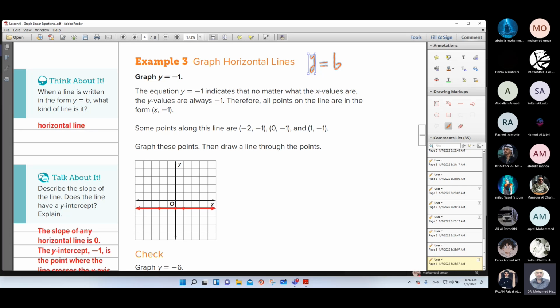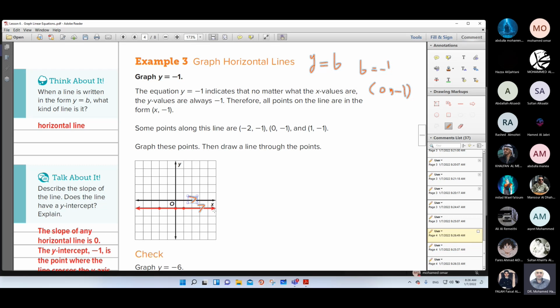So how to draw the line? The meaning of y equals negative 1 is that b equals negative 1, which means you have the point (0, negative 1). So go to the y-axis and plot (0, negative 1). Then from this point, draw a line parallel with the x-axis.